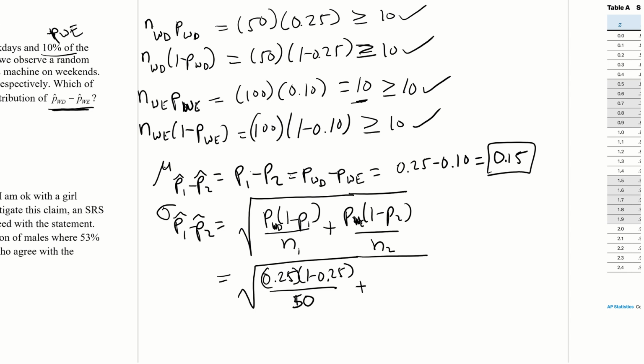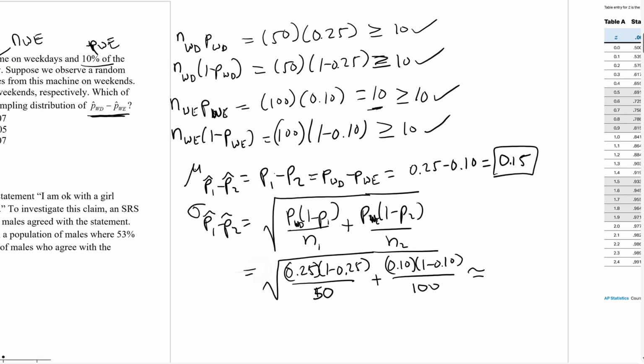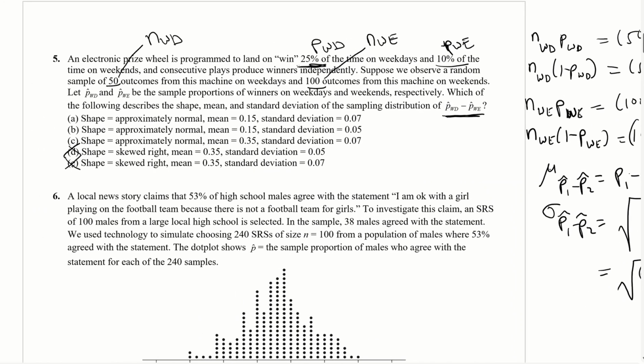And then we got the probability of success for weekends is 10% times 1 minus 0.10, and then divided by 100. Okay, and you can do that, and your answer is going to be A. Right here, the standard deviation is 0.07. There's your mean.